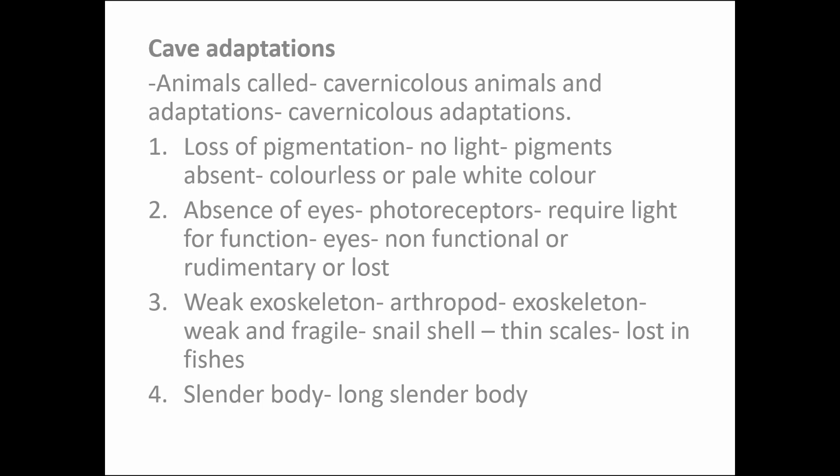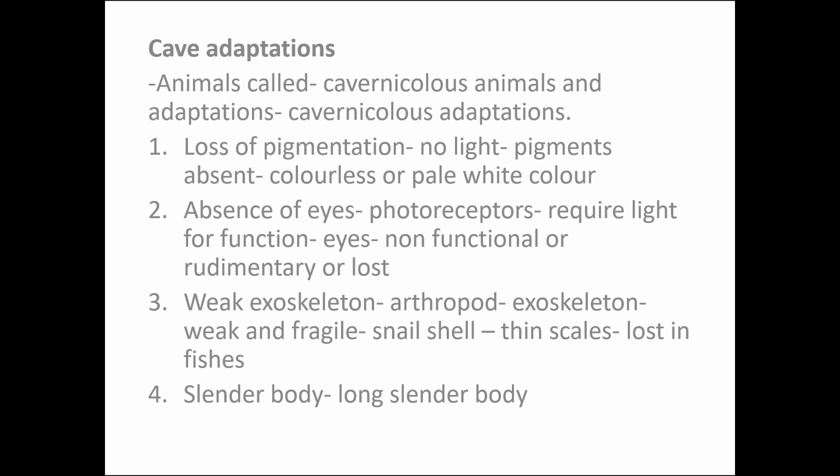animals, and the adaptation exhibited by these animals is called cavernicolous adaptation. We have 10 adaptations in the cave animals. First one is loss of pigmentation. There is a loss of pigmentation due to the absence of light, because there is no light in the caves. Here complete darkness prevails, so the pigments are absent and we can see colorless or pale white animals.